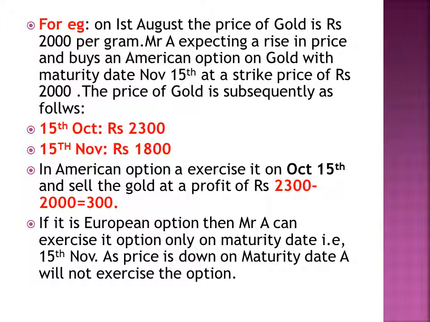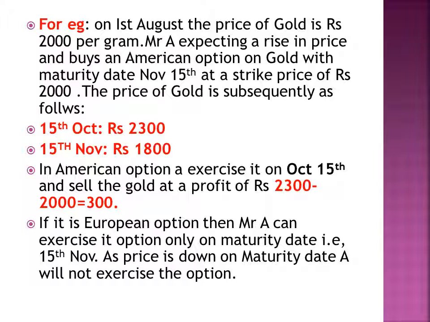In American option, A exercises it on October 15th and sells the gold at a profit of rupees 2300 minus 2000, that is 300. That is, on August the price was 2000. On 15th October, on which American option was taken on, the price is 2300. Now if the option is exercised, then A will get a profit of 2300 minus 2000 is equal to 300.